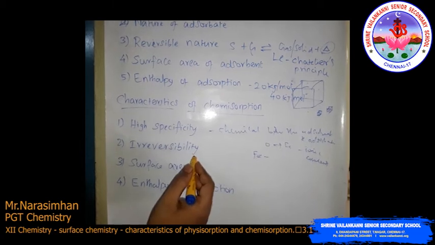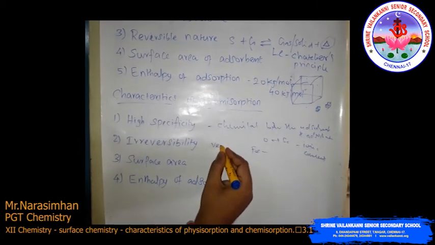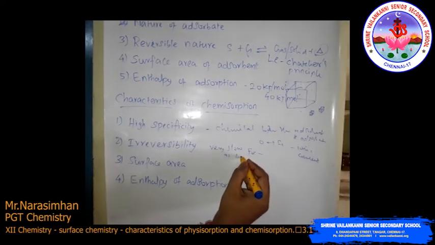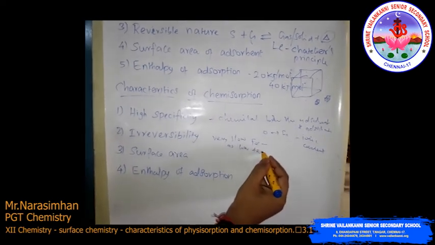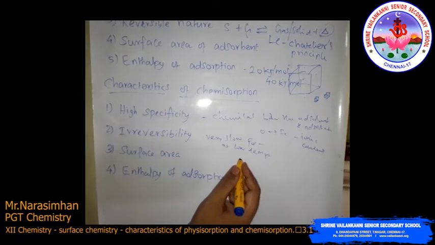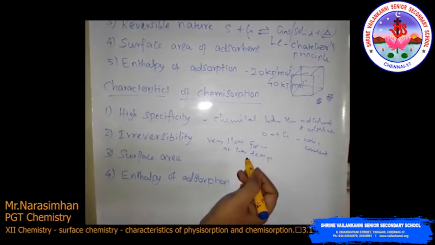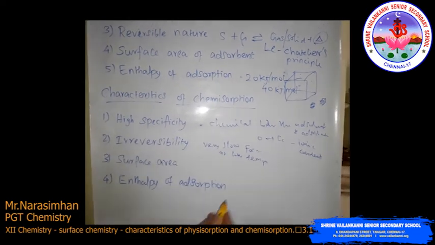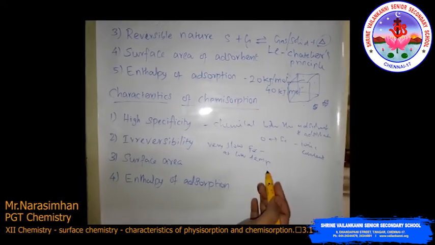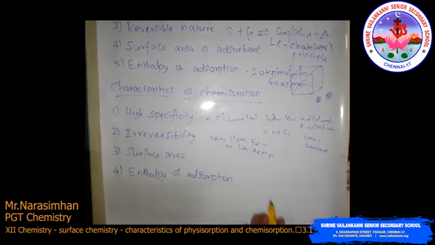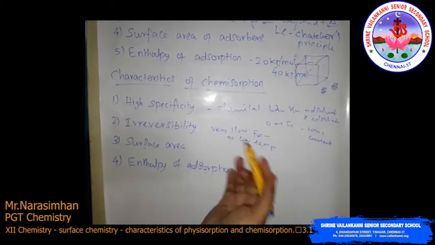Very slow at low temperature, because of the high activation energy. The activation energy we will discuss in chemical kinetics. Okay, high activation energy. Because of the chemical changes, chemisorption often increases with the rise of temperature.